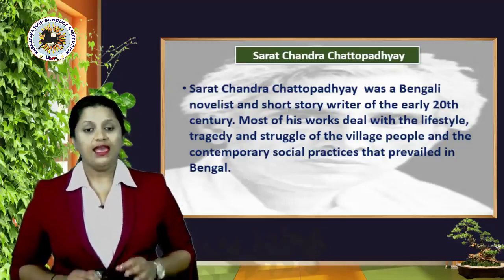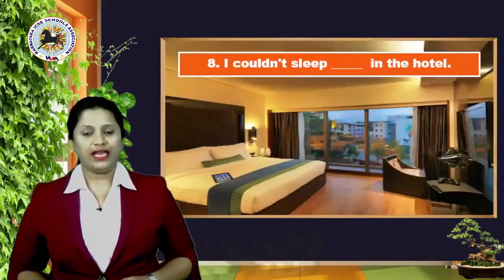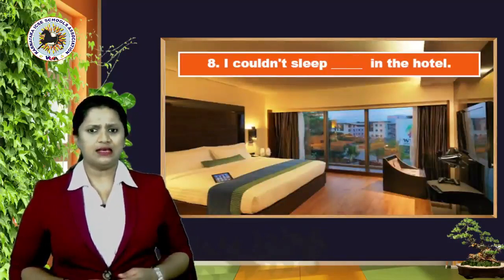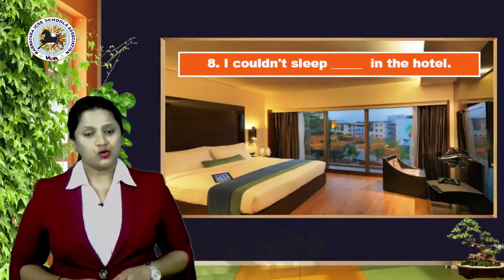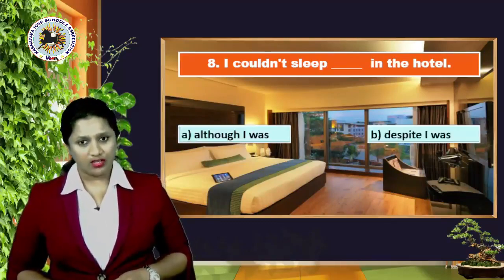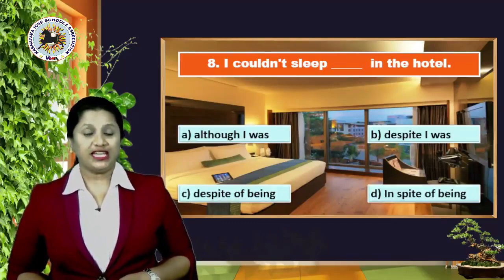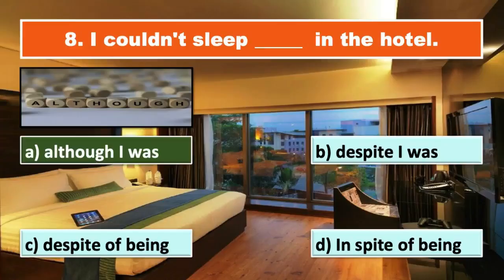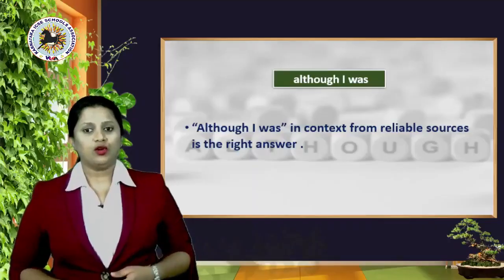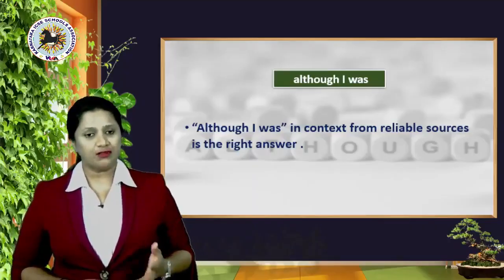that prevailed in Bengal. Okay, moving ahead to our eighth question. I couldn't sleep dash in the hotel. So, options are A, although I was, B, despite I was, C, despite of being, or option D, in spite of being. Right answer is yes, it's option A, although I was. So, although I was in context from reliable sources is the right answer.